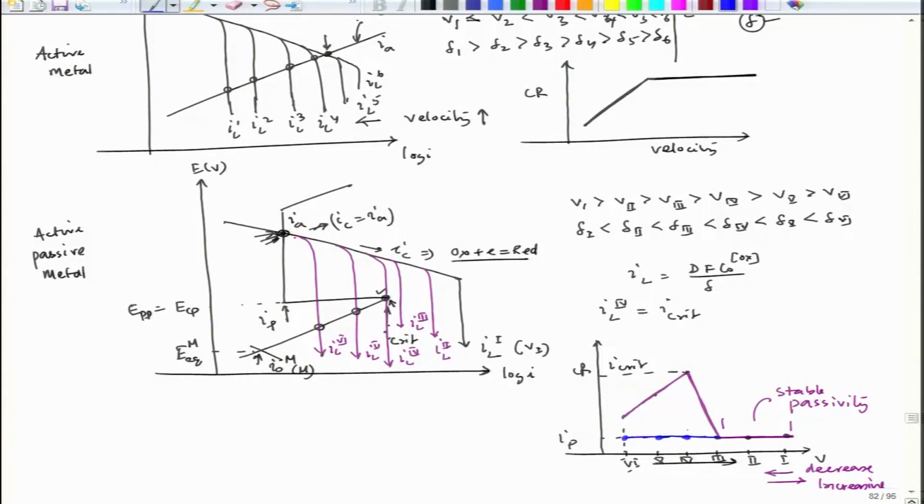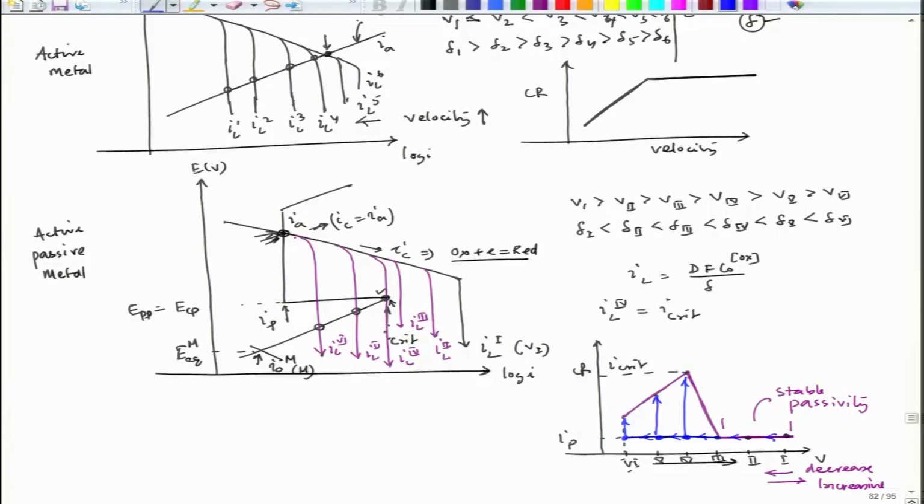So, when we return, that means the velocity is decreased gradually from 1 to 6, I could see that every place I will get passivity, because the surface is not getting disturbed. But if the surface is disturbed, let us say at point 4, it will reach to this, or at point 5, if it is disturbed, it will reach to this, or at point 6, if it is disturbed, it will reach to this.